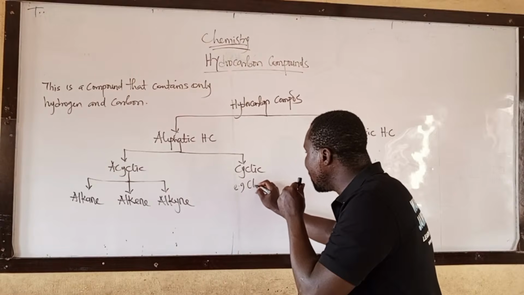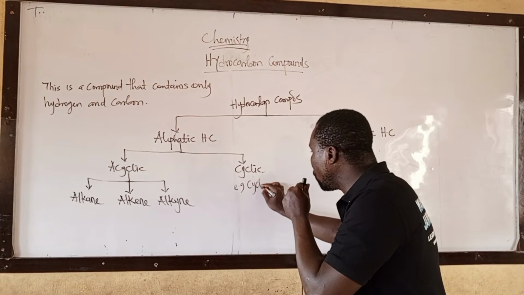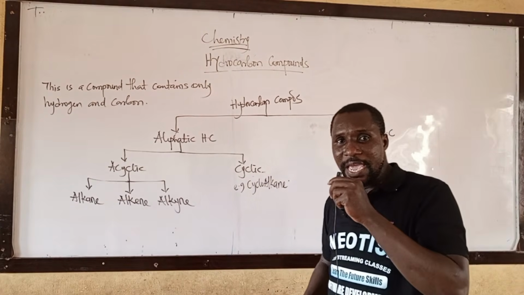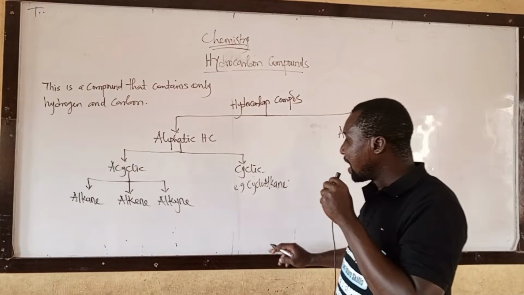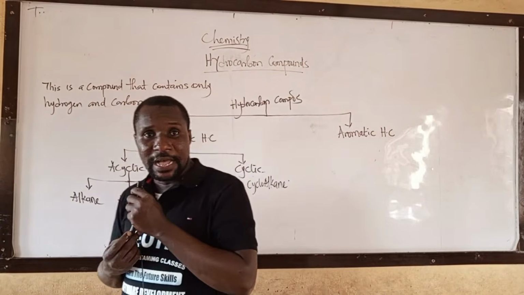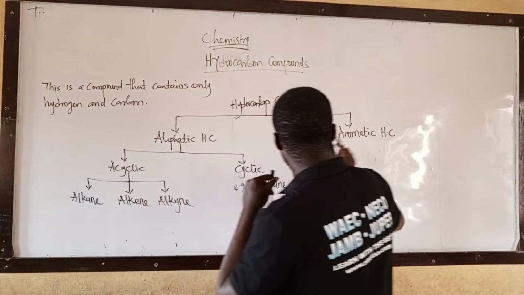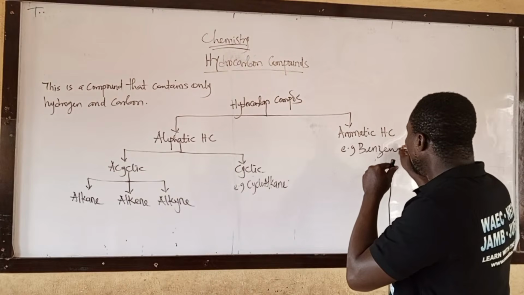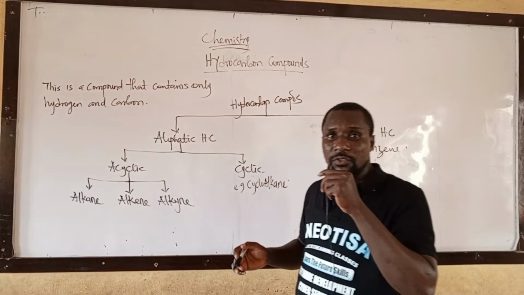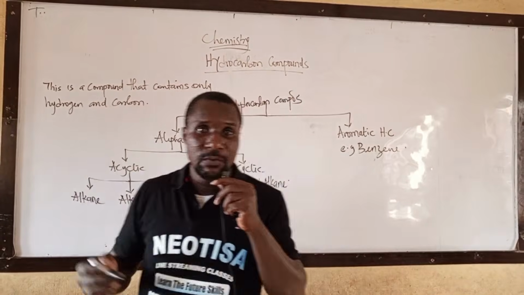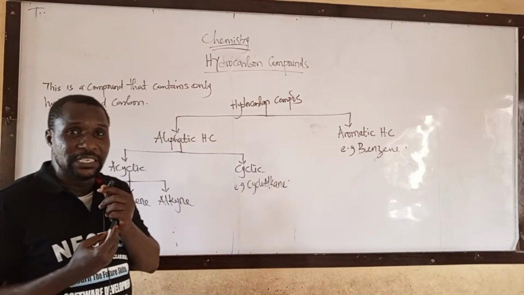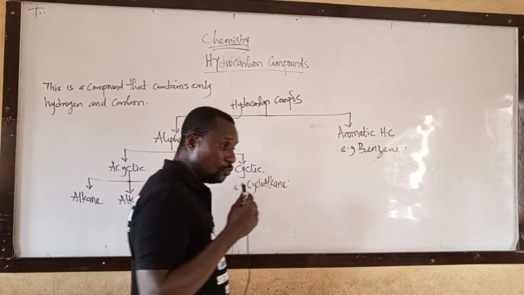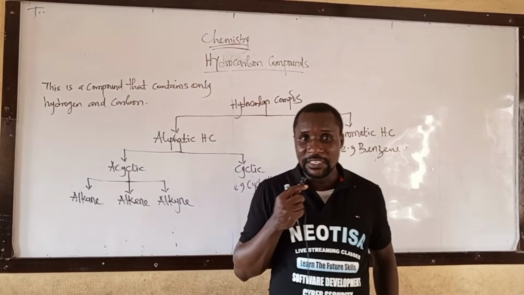Then under cyclic, we have cycloalkane. Cycloalkane is an example of cyclic hydrocarbon compound. Then under aromatic, examples of aromatic, we have benzene and toluene, which are examples of aromatic hydrocarbon compound. Please take note of that because we still have many things to do.